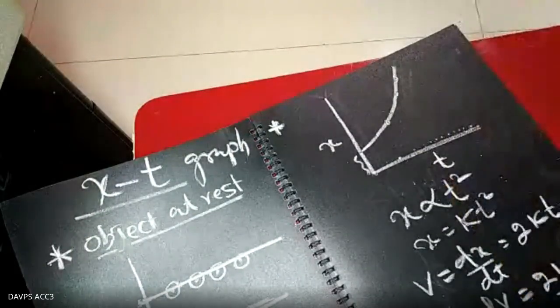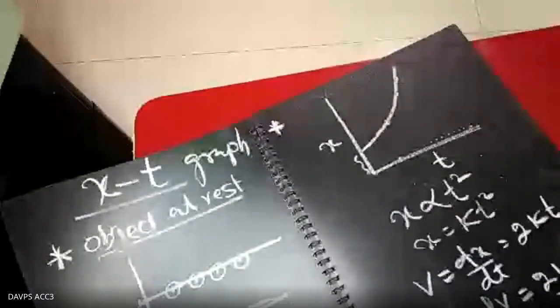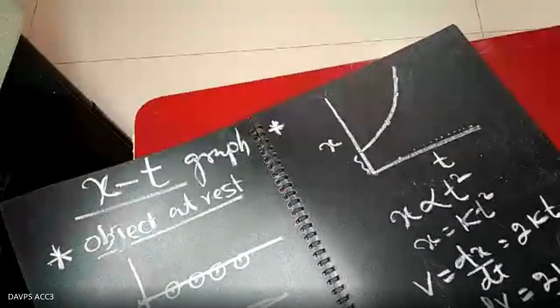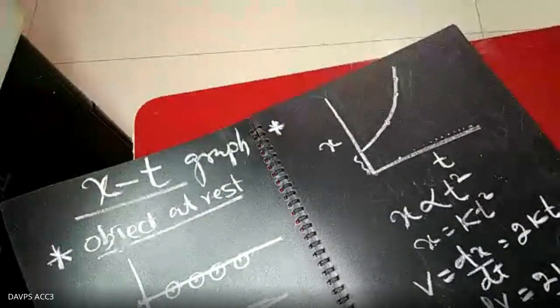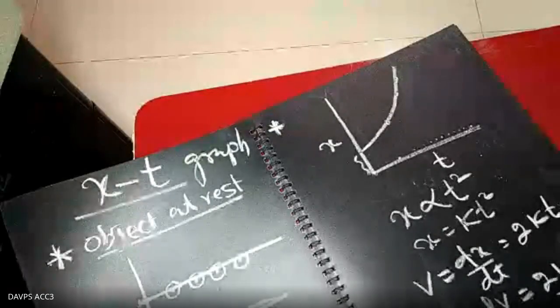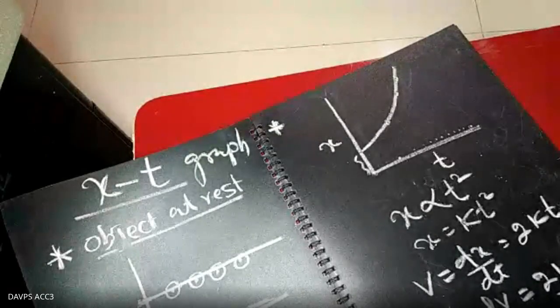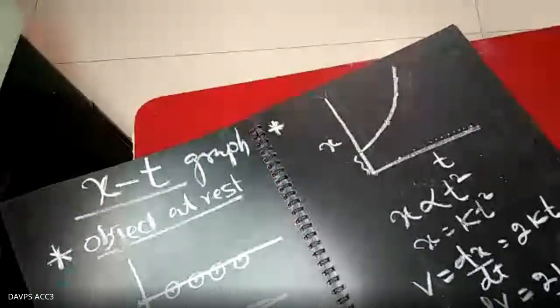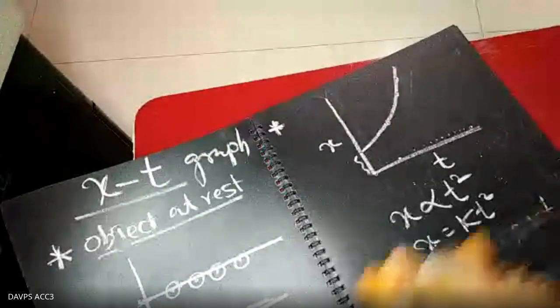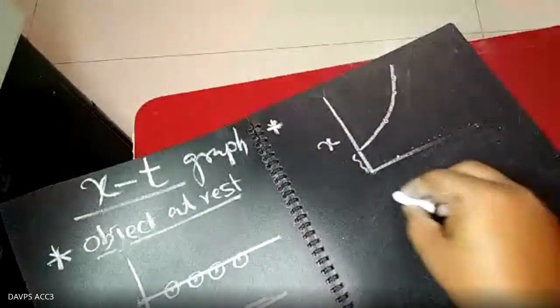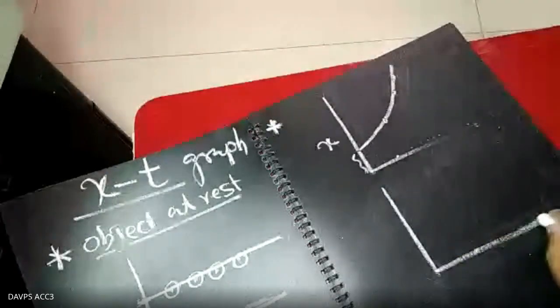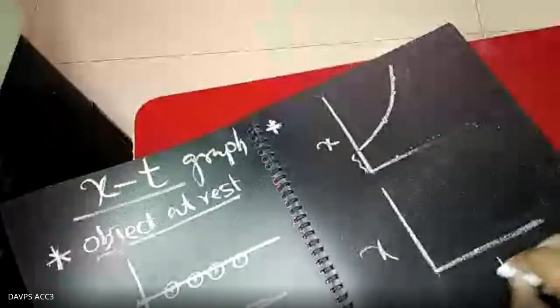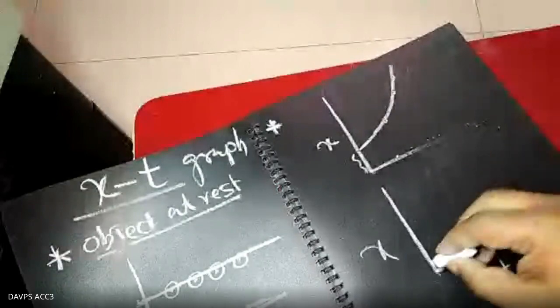If you find this type of graph, there is another type of graph. If it is the reverse, that will be the decreasing graph. If the slope falls down in the xt graph, if it is like that, another will be like that.